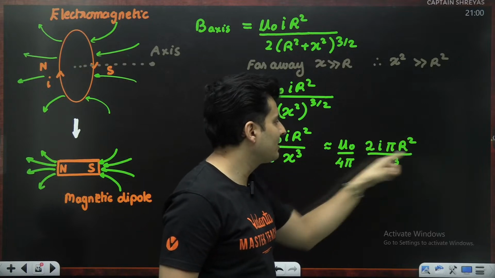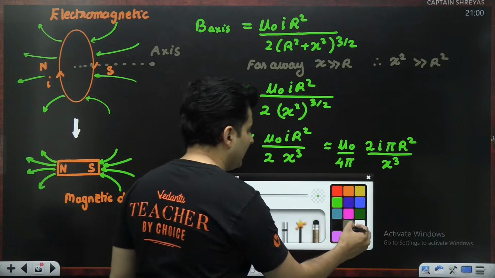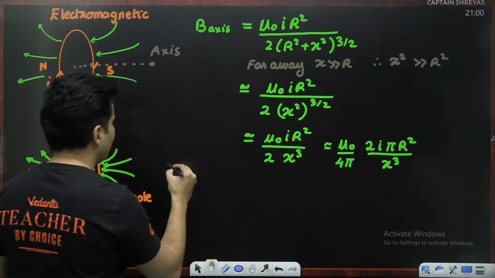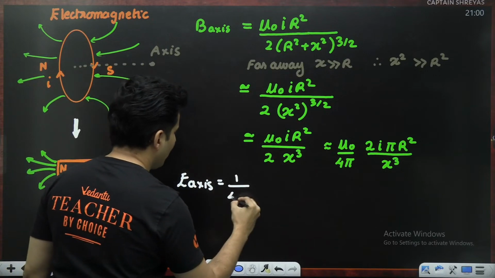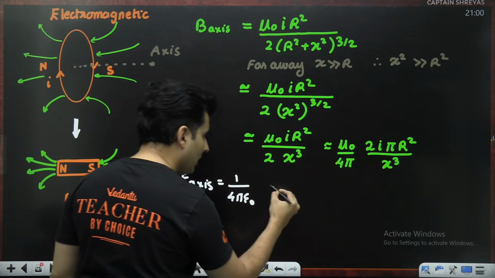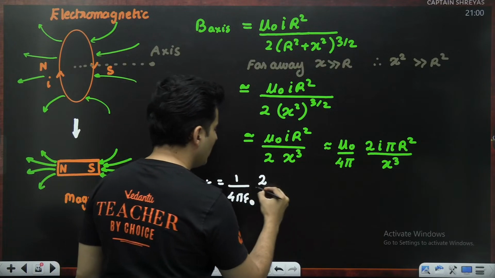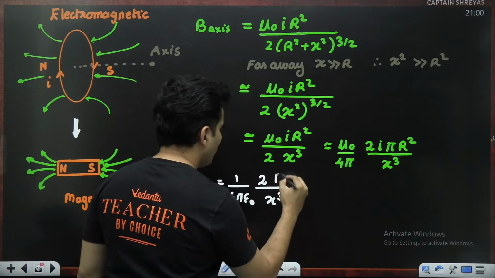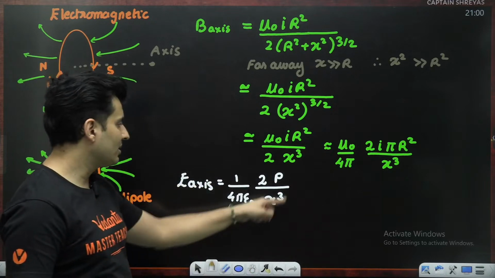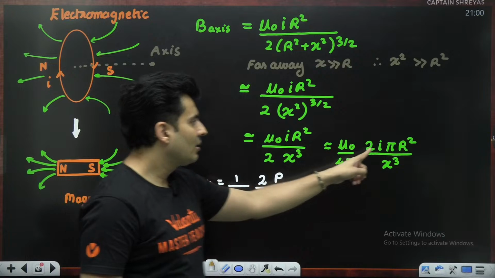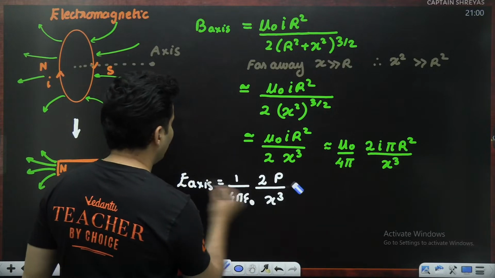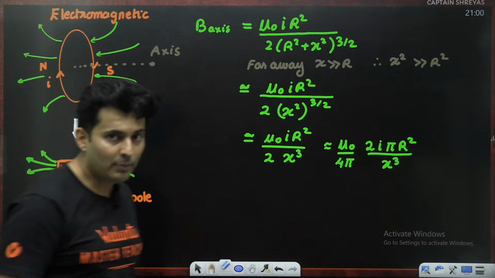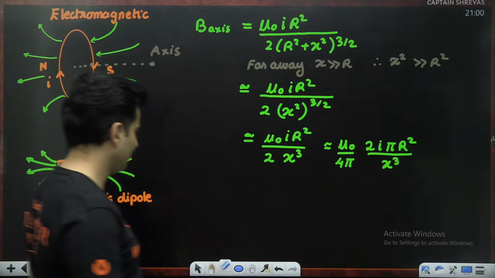So what must this be? Let me remind you of our old electrical dipole formula on the axis. It used to be 1 by 4 pi epsilon naught, then you had that number 2, then you had x cube and you had the electrical dipole moment. This was the formula, which means whatever I have written down over here, I pi r square, that must be the dipole moment but for magnetism.